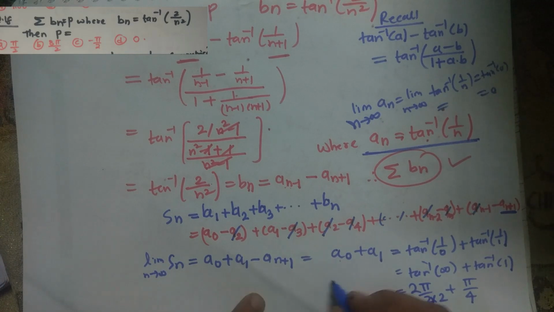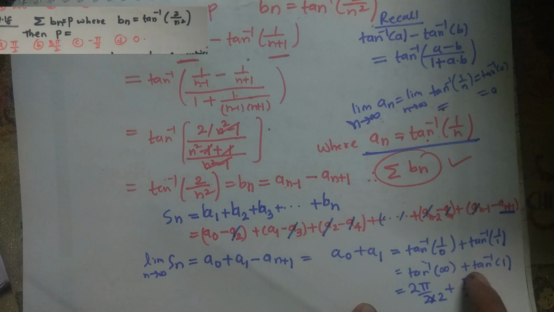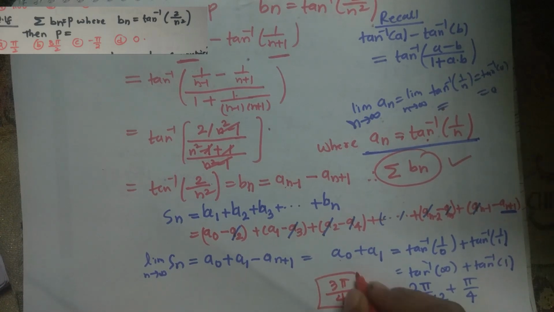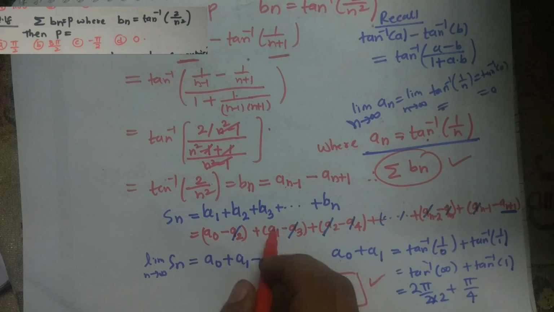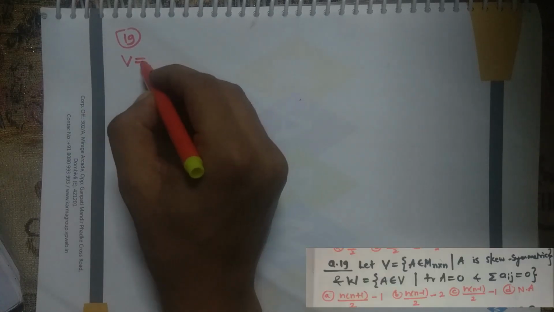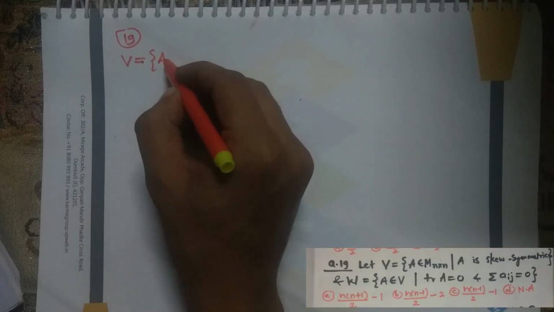So what will I get? 2π/4 plus π/4 means what? 3π/4. Okay, so if I look at the options, you will see that option in question number 19. What they are saying is, they are given two sets. V, how is it structured?